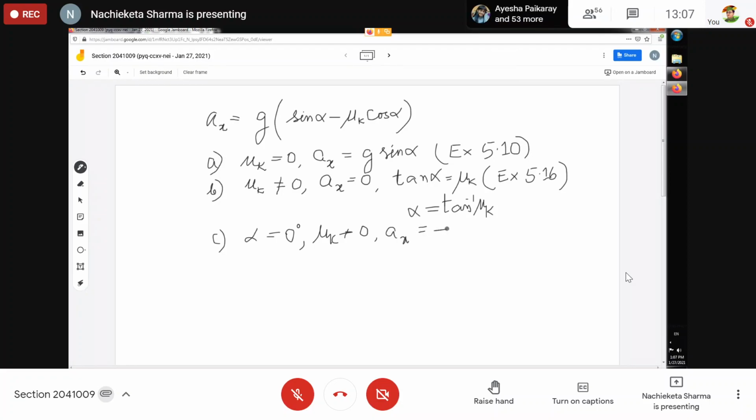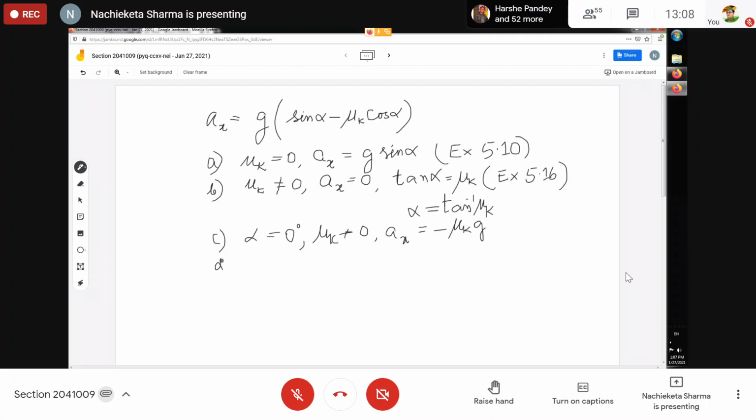That means the frictional force will be acting opposite to the direction of motion. So naturally the velocity and the acceleration are oppositely directed. Here g will be there, because cos alpha will be 1, so the acceleration is mu k g, for a body moving on a horizontal surface with friction.